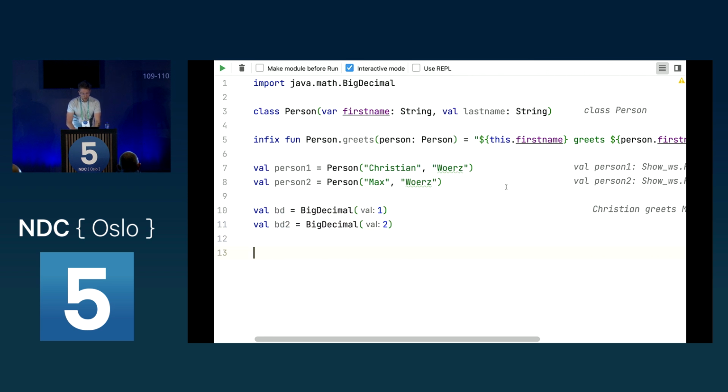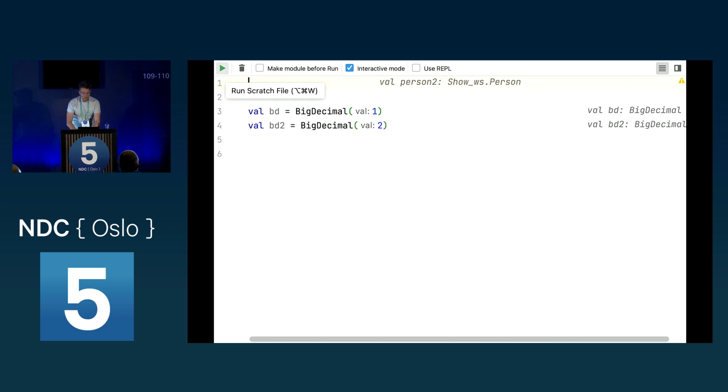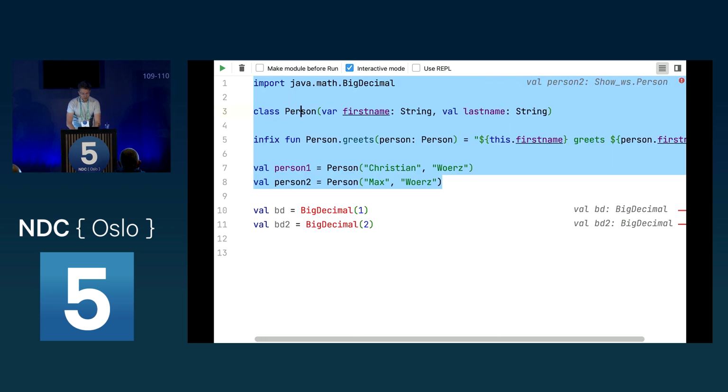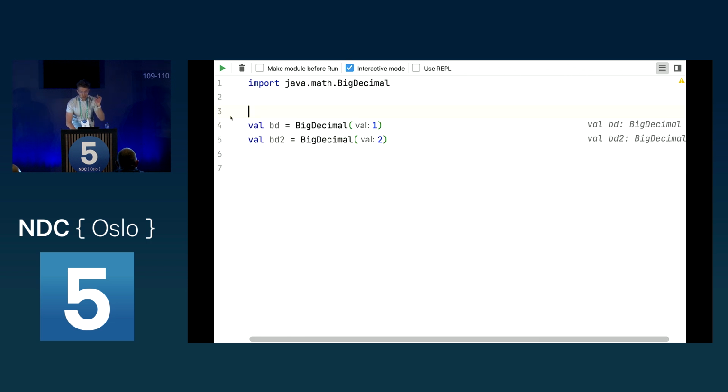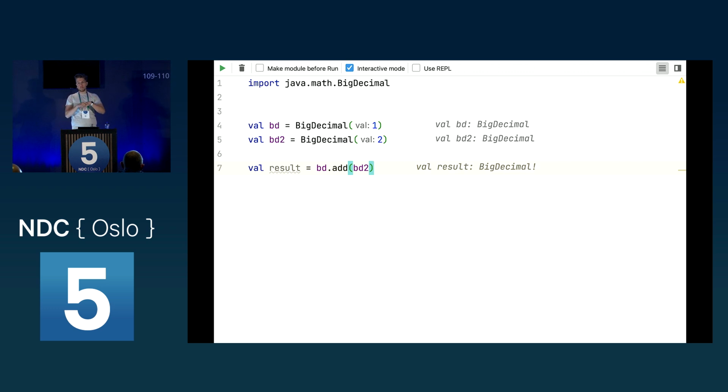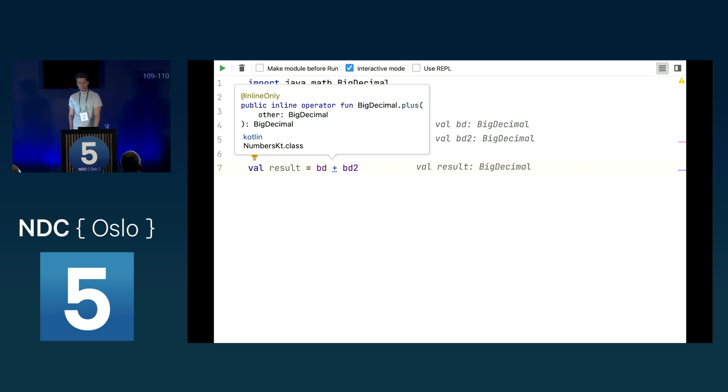So often what you have to do is you would have to use the .add function to have the result here, to say bd add and then bd2 to put them together. And that's also why some companies said, well, we are using double, it's good enough because we don't want to handle this. So Kotlin fixed this, and we could now do the following. We can say we use plus here, because Kotlin provides these operator functions.